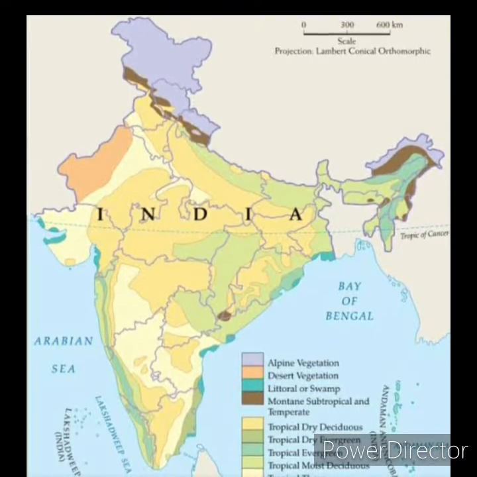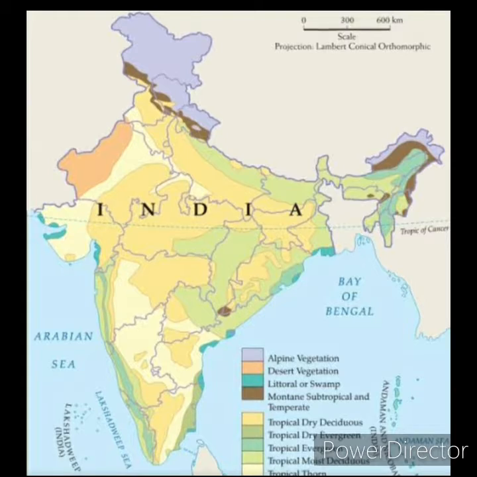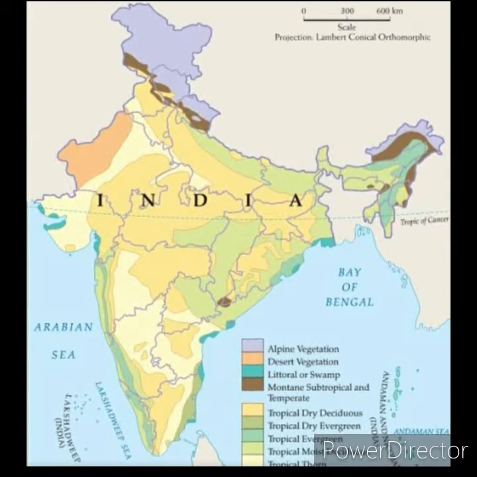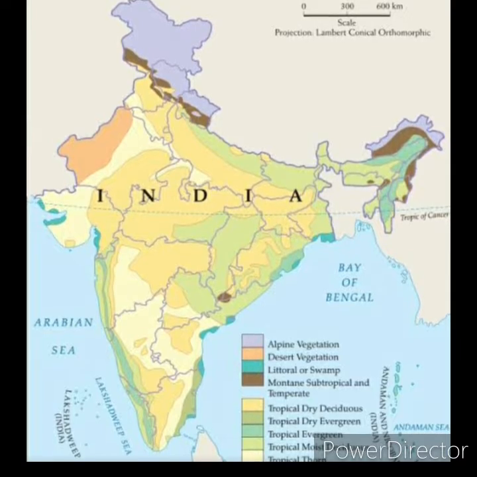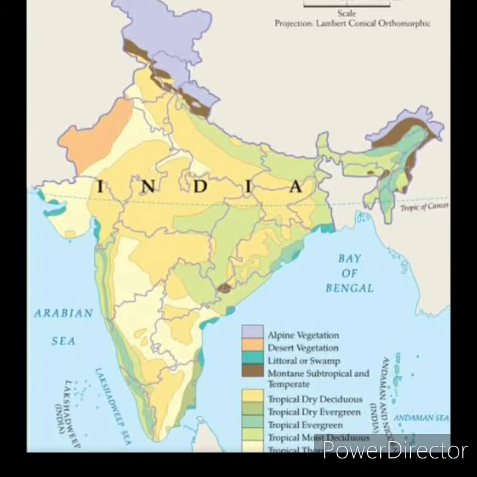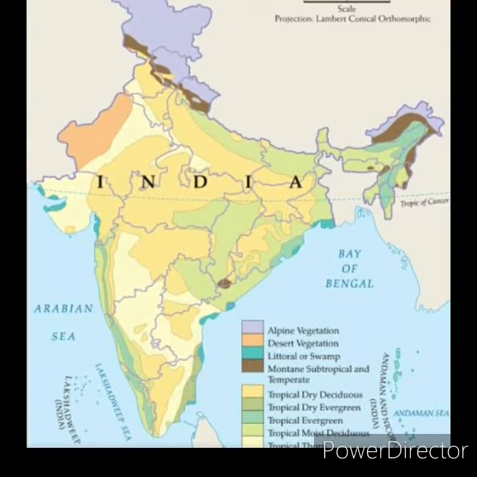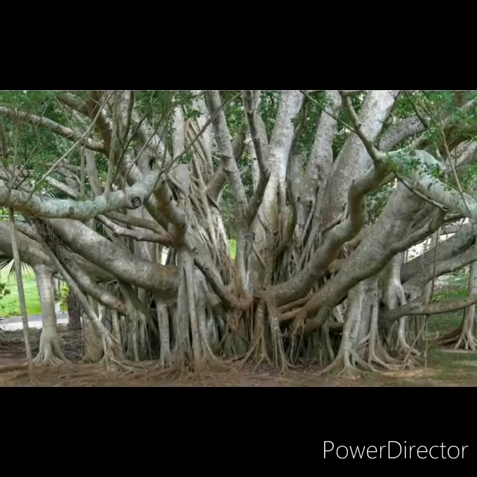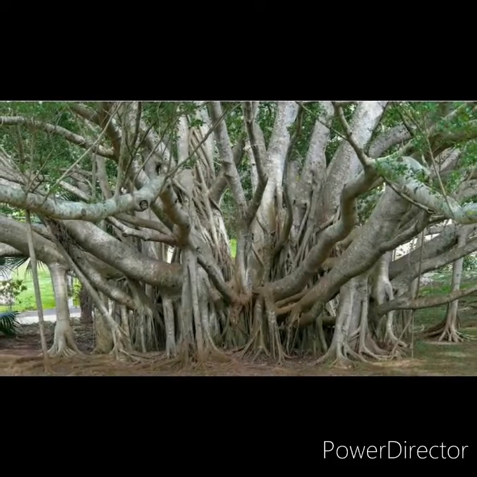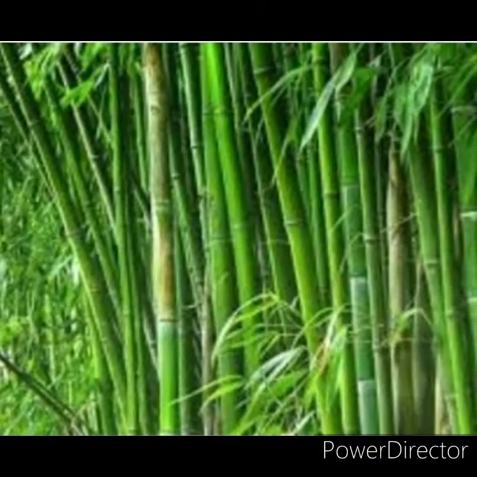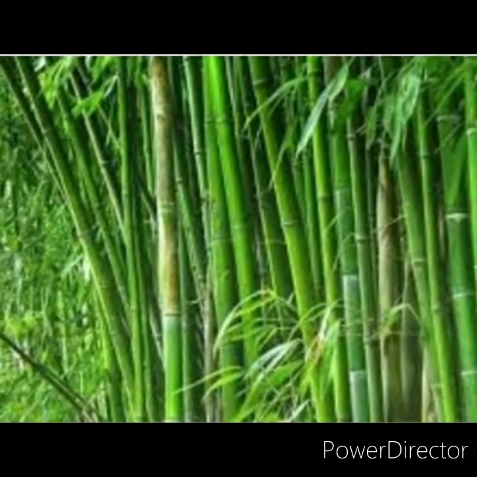In Maharashtra it is Eastern Maharashtra, because Western Maharashtra has only evergreen forest, but Eastern Maharashtra has dry forest. It is also found in Telangana, West Karnataka and East Tamil Nadu. The trees we can find here are banyan, amla, palas, haldu, kikar and bamboo.